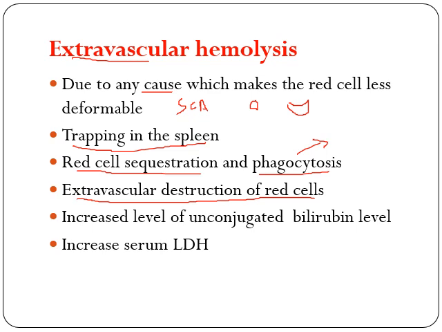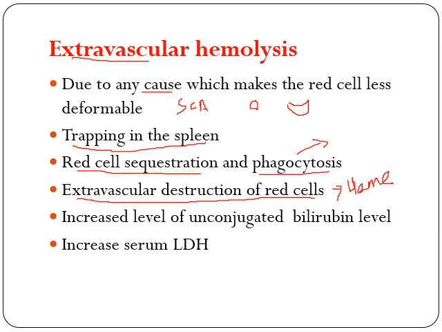Now, whenever there is extravascular destruction of red cells, there will be liberation of what? That is heme protein. Whenever there is liberation of this heme, it will convert into biliverdin. This biliverdin will convert into bilirubin. Initially, the bilirubin is in the unconjugated form.